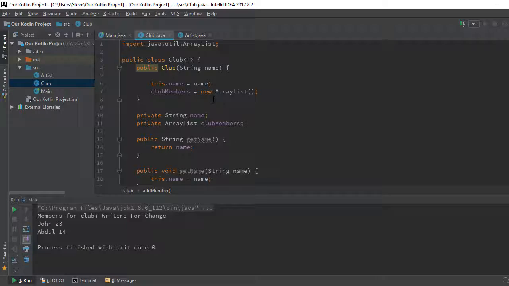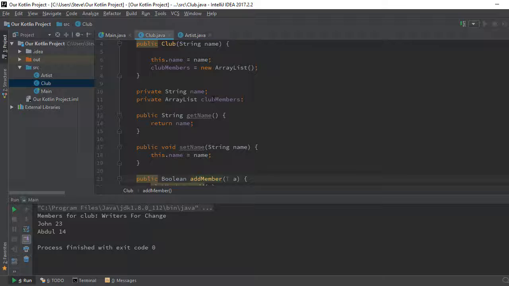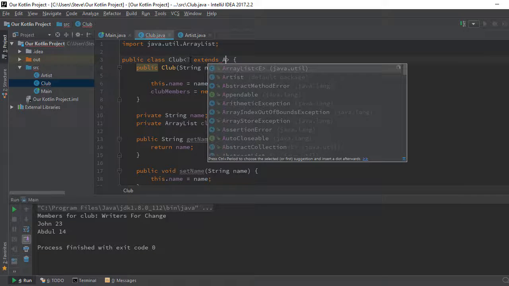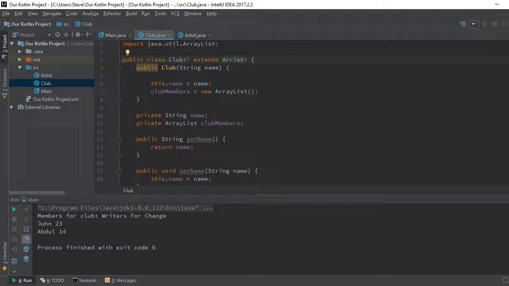But if you look closely, this is not solving our issue. In fact, it opens more room for mistakes, because we are not only restricted to artists now, we are open to whatever type. It could be any type that you can think of, and that's not what we want. But for this type, we can say this T must be of type what? Artist.